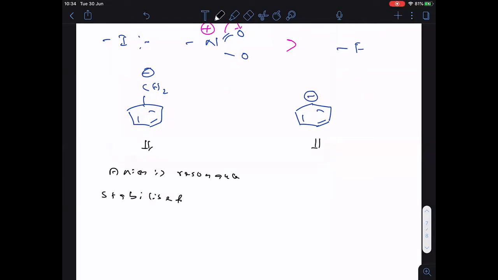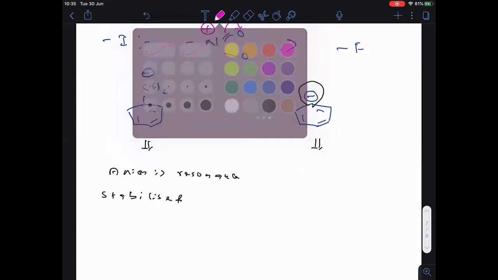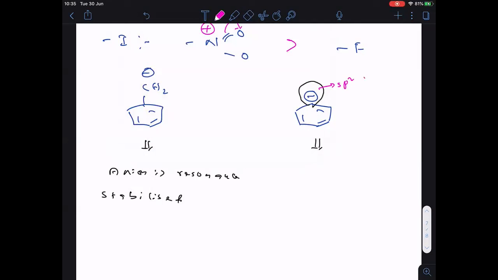Now, in case of the second one, this is the most important one. Remember, everyone, here the negative charge is there now. Negative charge lies in which orbital? You know, sp2 hybrid orbital. So remember, on the benzene ring, negative charge or positive charge on lone pair, whatever it may be, it will lie in sp2 hybrid orbital. So when it lies in sp2 hybrid orbital, it will not go to resonance.